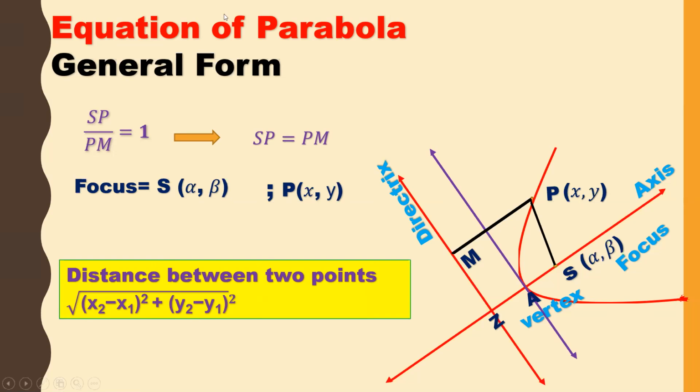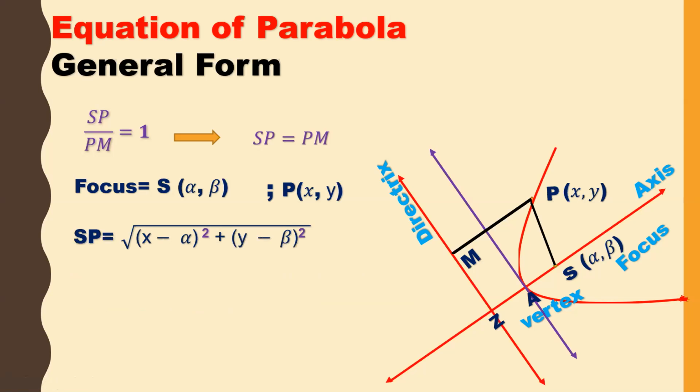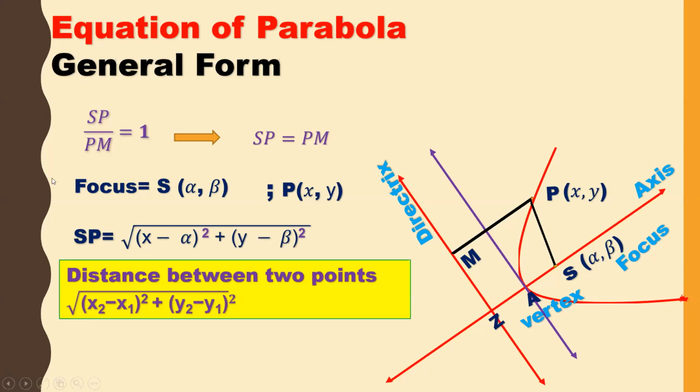I take alpha comma beta as x1 and y1, and P as x2 and y2. Then SP is equal to the square root of x minus alpha whole square plus y minus beta whole square.